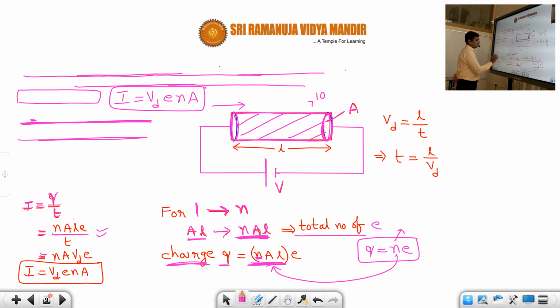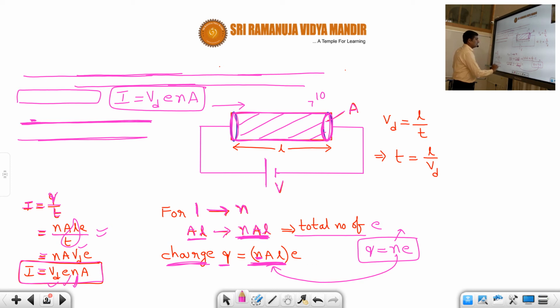So that is equal to, what is L by t, students? L by t is nothing but Vd. So nA into Vd into e. So that is equal to Vd into e into n into A. So this is an important relation where you can remember it as I equal to Veena, the musical instrument. Okay. So where Vd represents drift velocity, e represents charge of electron,